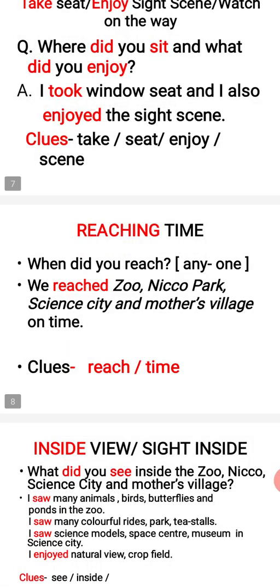Then reaching time. What is your reaching time? When did you reach? We reached the zoo or whatever else. We reached on time, or we reached in the morning by 7. We reached over there. We reached, you will write. Did means past. Your reach will be reached. Reach is your first form of verb. So if you get the clue, reach and time, what you can write? We reached. That place you will mention. We reached this on time.